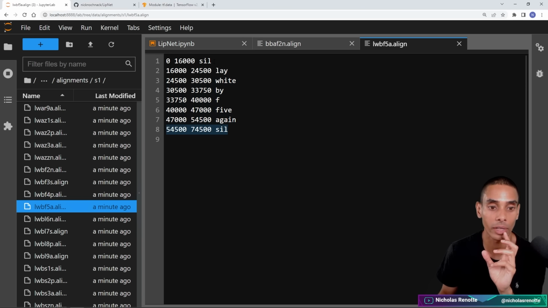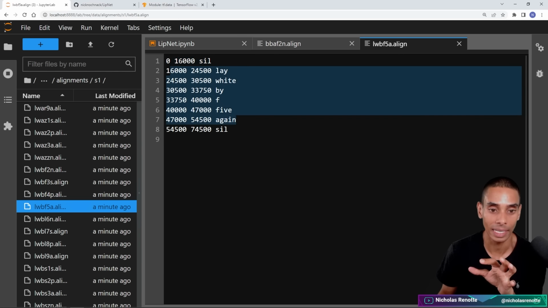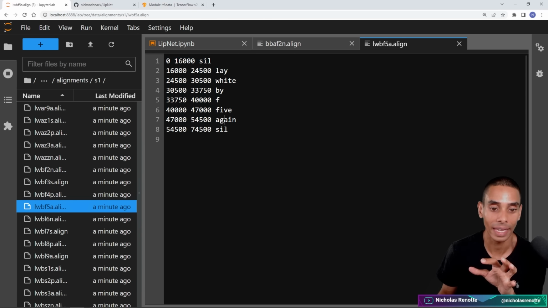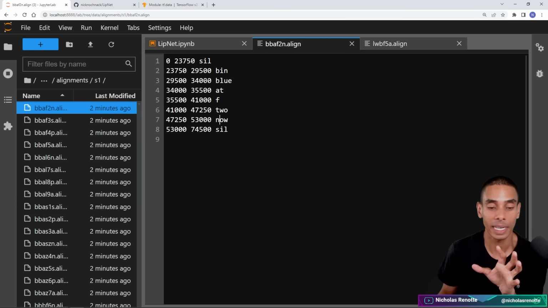We were actually going to get rid of those when it comes to pre-processing annotations, but we want to really extract this. So we want lay white by F5 again. And then in this particular case, we'd want bin blue at F2 now.